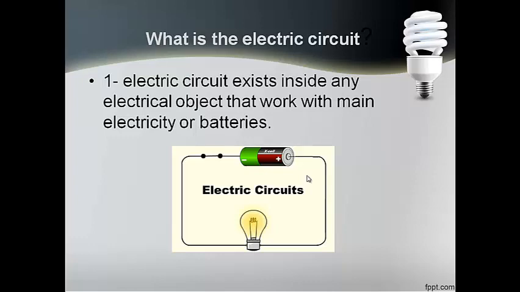Even the lamps that work with main electricity in our room or home, there must be an electrical circuit inside the wall that's connected to the source of electricity. Inside our toys that move, there is a motor, and this motor makes them move. This motor must be connected to a source of electricity, which is the battery, through the electric circuit.